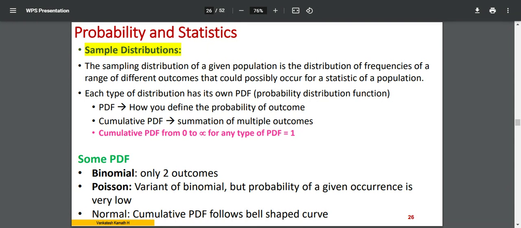The probability of some occurrence is larger, sufficiently finite. You know that a probability value is always between 0 and 1. It's not less than 0 or more than 1, right? It's in between 0 and 1. Now, the probability density function is the probability of each event occurrence. Means if I consider one of your classmates, what is the probability that this particular student, I do not know the student, it is a hypothetical situation. Before I ask him, if I ask him and he answers, that is fixed, right?